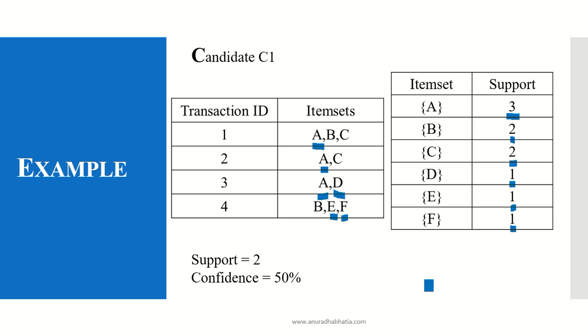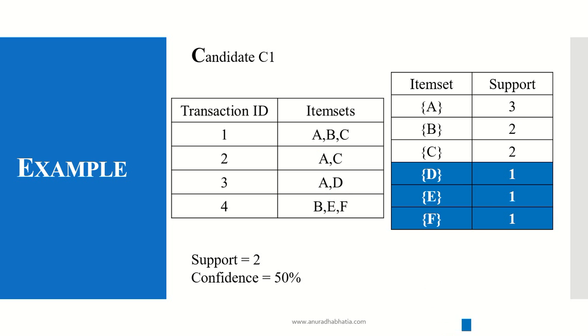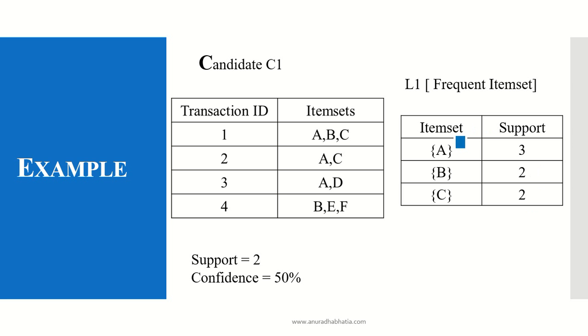So we said the support is 2, confidence is 50%, and we go ahead. As D, E and F have a support value of 1 each, they need to be ignored or rejected, as the support available is less than the support given in the question. So we go ahead and we get the frequent item set, which is L1, and the table formed has items A, B and C considered with supports of 3, 2, 2.